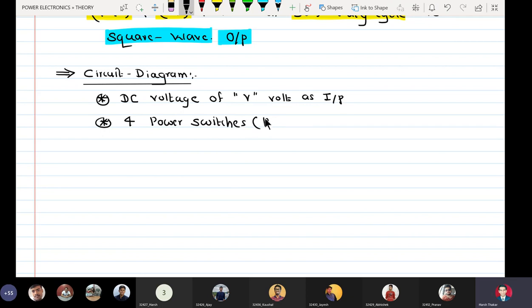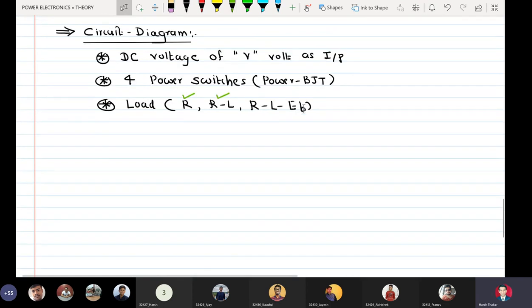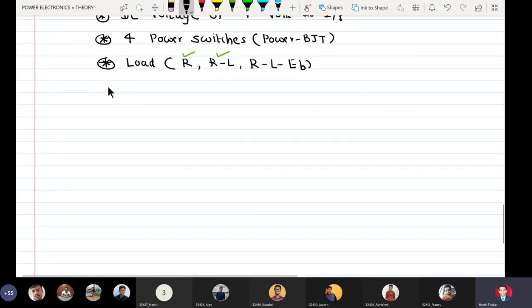Let us assume that we are going to use power BJT here, 4 power switches, and third will be load. So load can be either R, it can be RL, or it can be RLEB. In the syllabus, we are supposed to only study operation with R load and RL load, not for RLEB load. Okay. And we are assuming that control circuit is present. We are not drawing the control circuit.